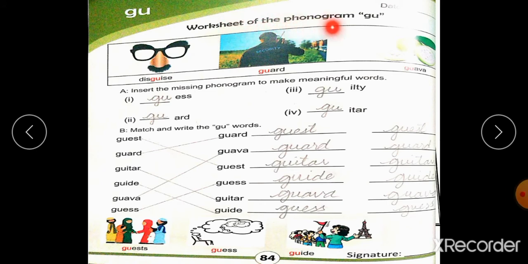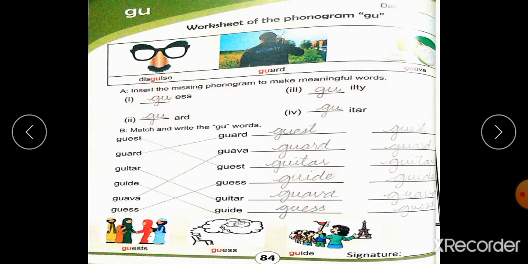Worksheet of the phonogram G. Students, these are the words in which the sound of G is used: disguise, God, guava. Insert the missing phonogram to make meaningful words.